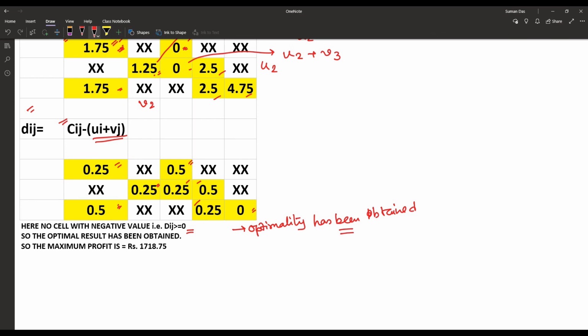If any one of the Dij is less than 0, then we have to proceed to looping, or we have to form a loop. That is also covered in another video, for when any Dij less than 0 is obtained. So once again we are proceeding to the